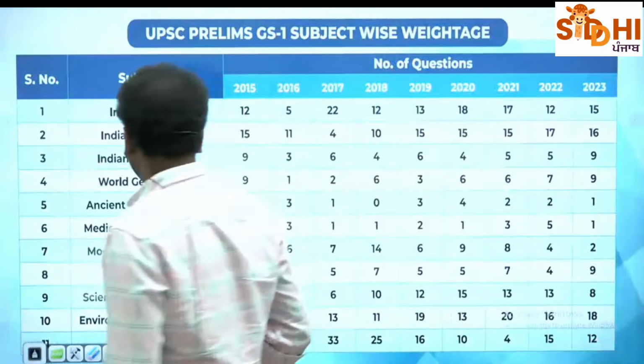You see, Indian geography, how many questions? Sorry, world geography, how many questions? Environment and ecology, how many questions?